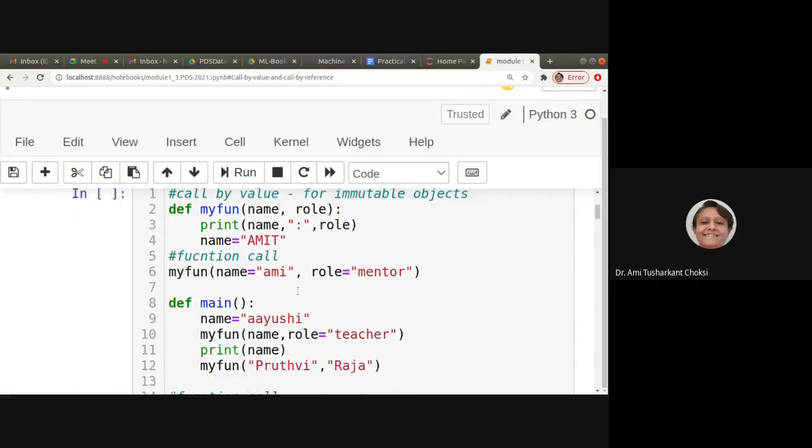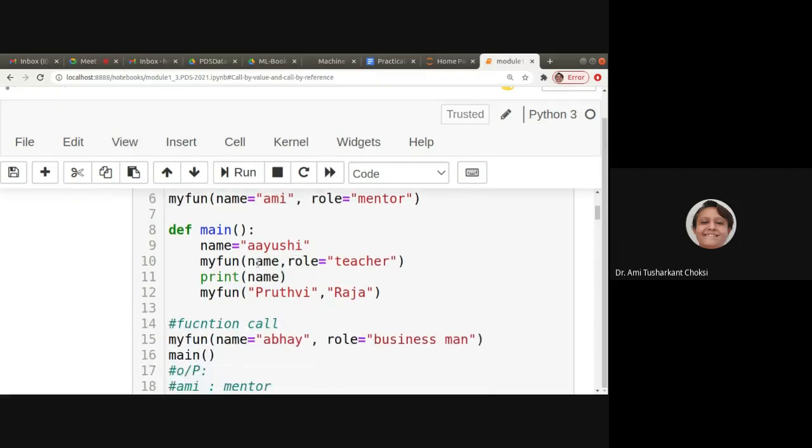Now I am calling the function, myFun, name is equal to Ami, role is equal to mentor. Fine. Now, def main. It is not the main function like the way we have in C or Java. This is just a function whose name is main.